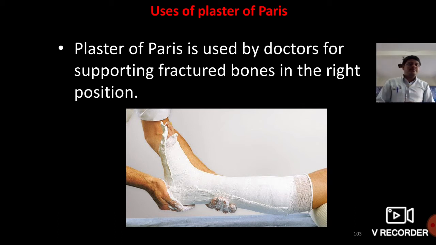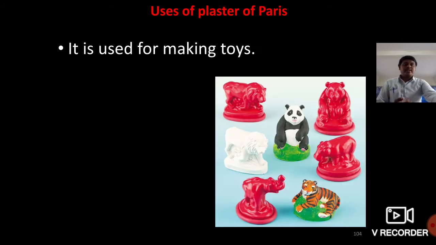That's why plaster of Paris should be stored in moisture proof containers. Then what are the uses of plaster of Paris? Plaster of Paris is used by doctors for supporting fractured bones in the right position, so that fractured bones become curable, because the doctors use this plaster of Paris to resettle the damaged bones. One more very important use of plaster of Paris is making different kinds of toys.